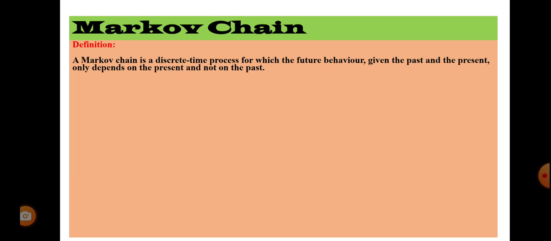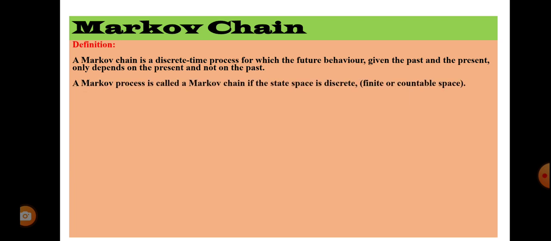That is, in between t1 to tn, open interval or closed interval, that is Markov process. A Markov process is called a Markov chain if the state space is discrete. Discrete means it should be a finite or countable set, right? The space is finite or countable. A Markov process is a continuous time version of Markov chain.